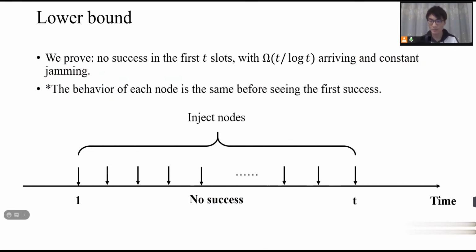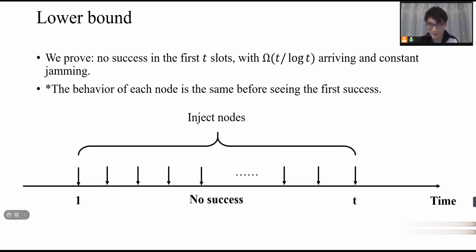Now let's focus on proving the lower bound. Actually, we will prove a much stronger result. That is, in an interval of length t, there will be no success if at least t divided by log t nodes arrive in the interval. And that is a stronger result because if there is no success, then the throughput cannot get to something like 1 divided by log t.